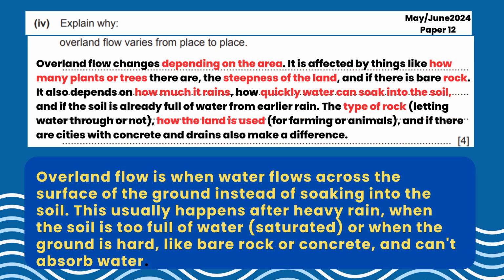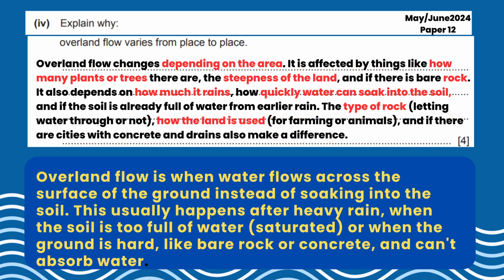It's all about the water moving across the surface of the land, when the ground is very saturated or cannot absorb more water. It's part of the water cycle, and it happens after heavy rainfall, during snowmelt, or when the ground is impermeable. This overland flow leads the water into streams or rivers.